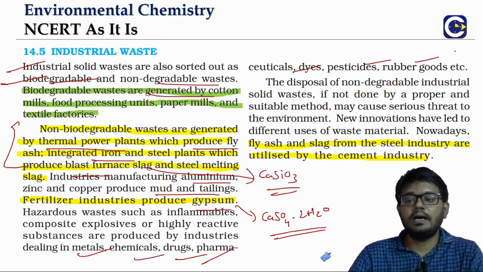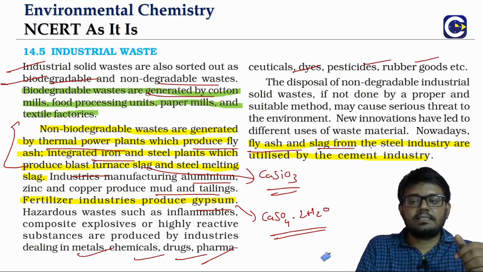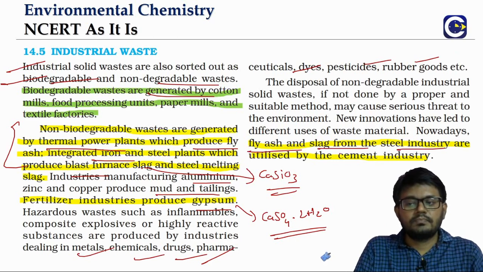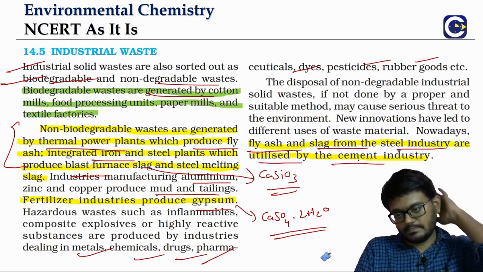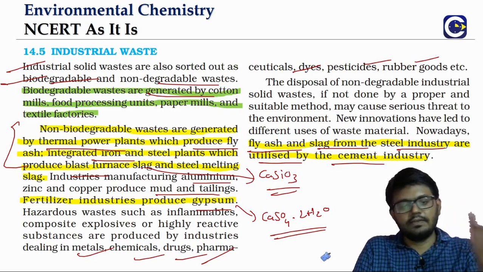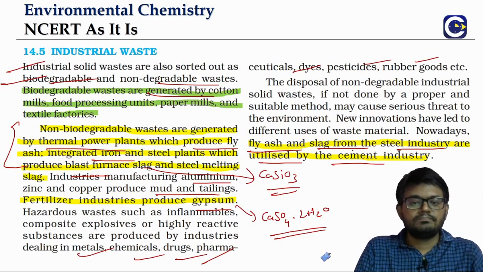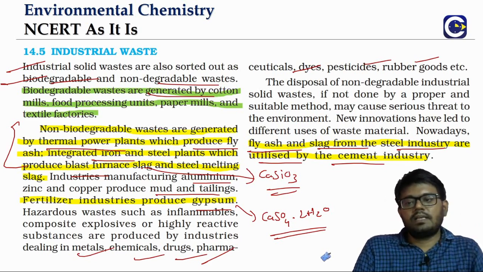Like for example, the fly ash and slag from the steel industry can be used by the cement industry as a raw material. The emissions or the discharge from one industry can be used as a raw material elsewhere.